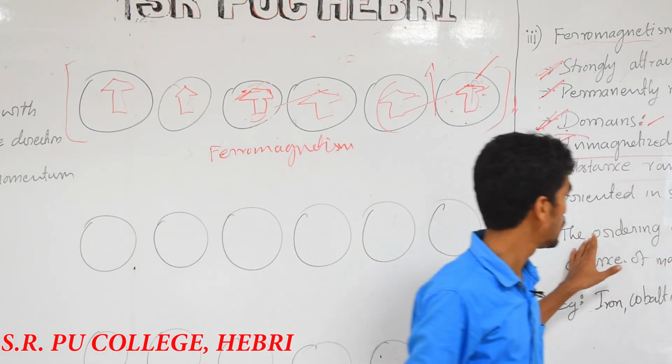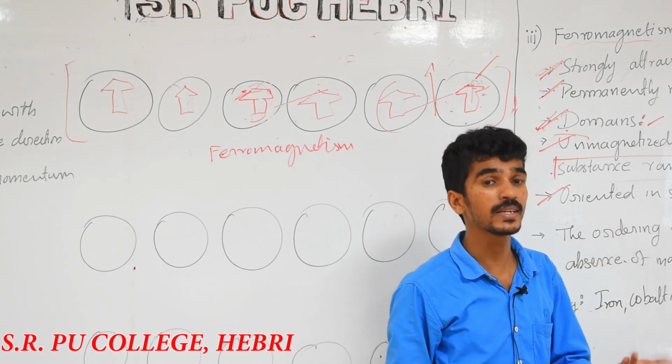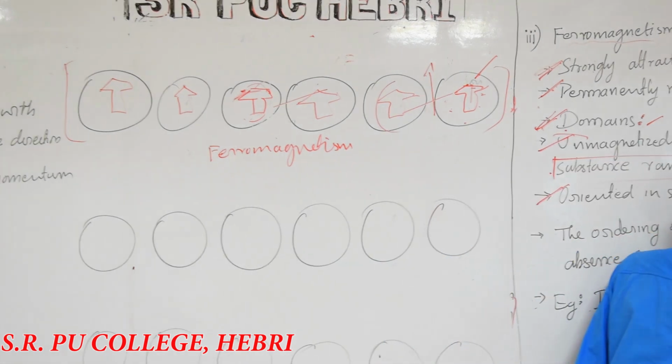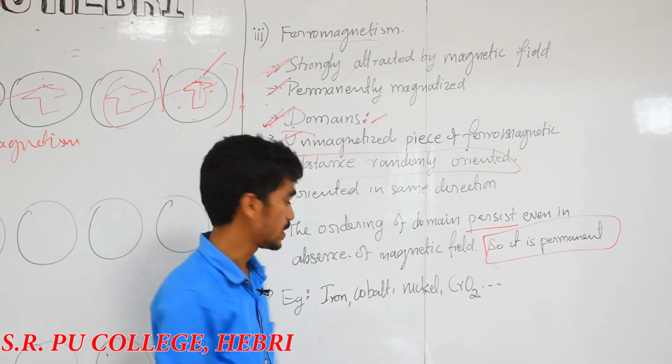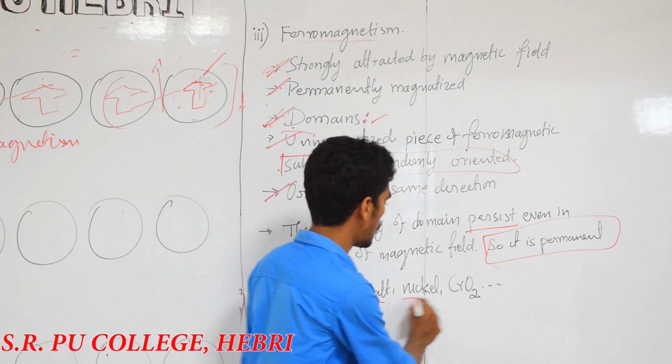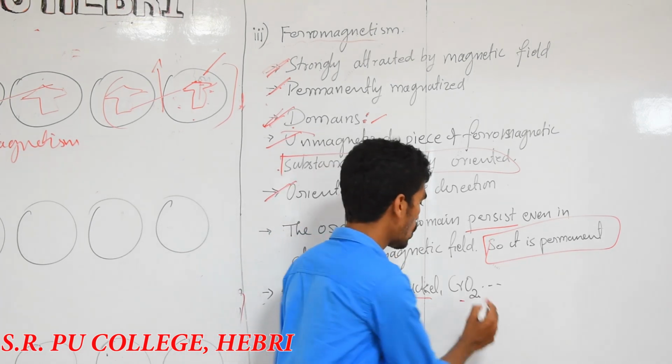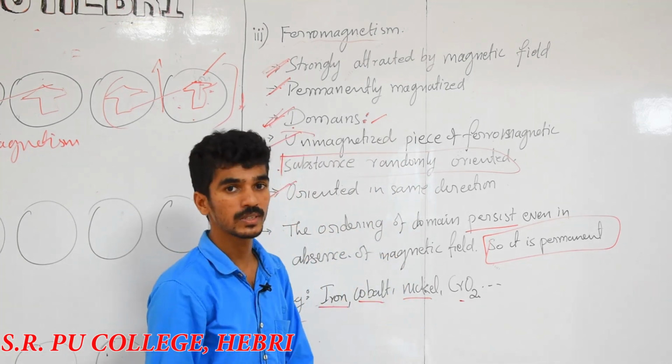This will persist the magnetic nature, so we call it permanently magnetized. Examples: iron, cobalt, nickel and CrO2, oxide of chromium.